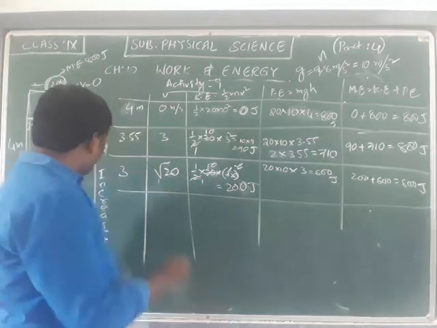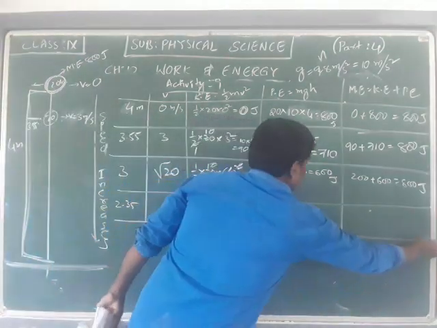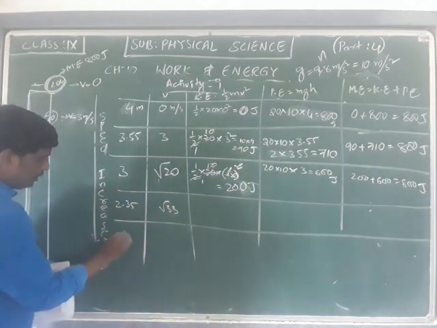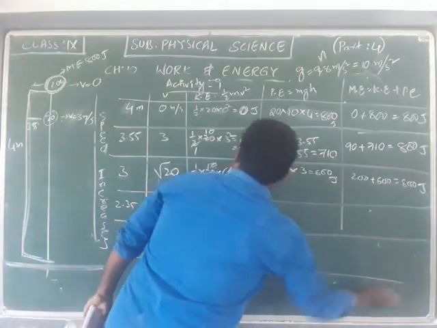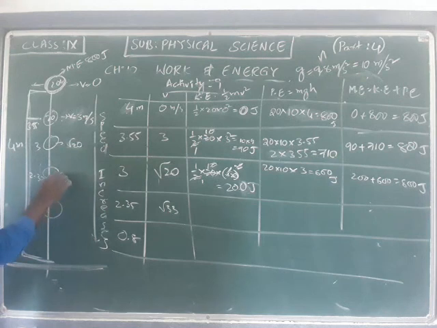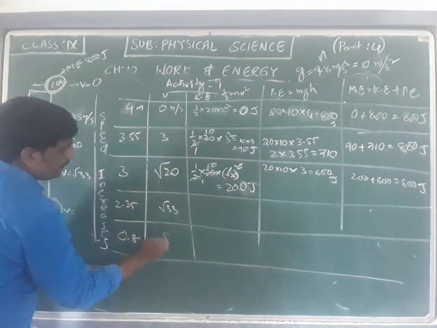See, in all the cases, the height is equal to 2.35 meters when the velocity is equal to root 33, and when the height is equal to 0.8 meters, the velocity is equal to 8 meters per second, as the ball is coming down.